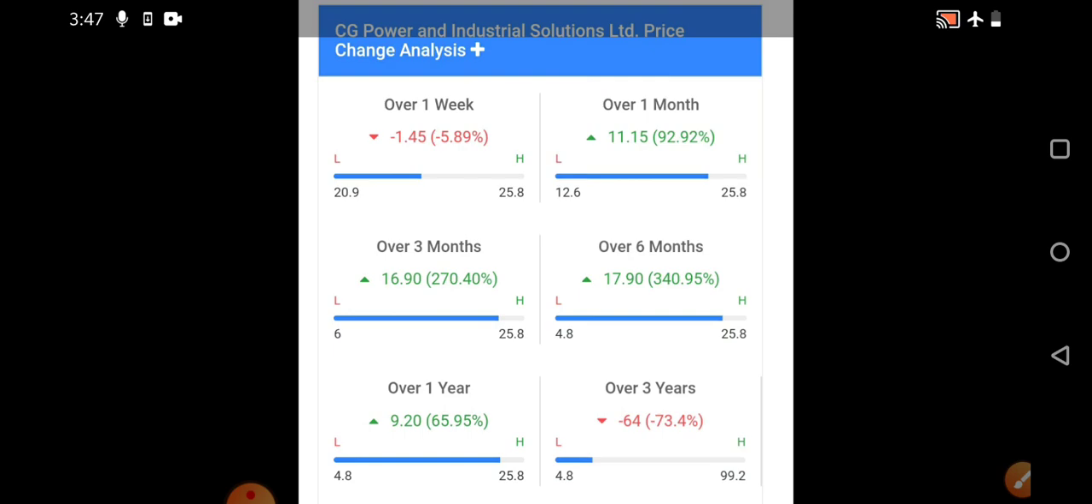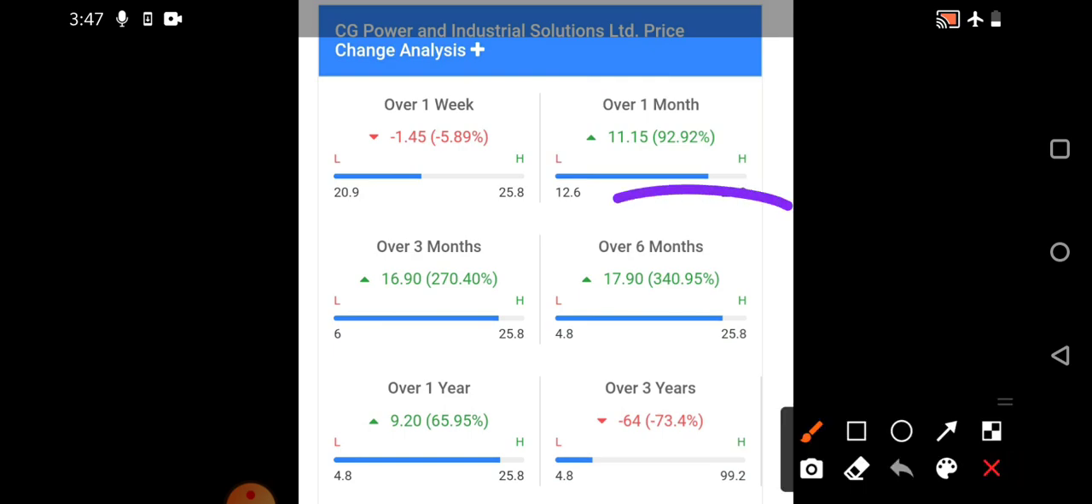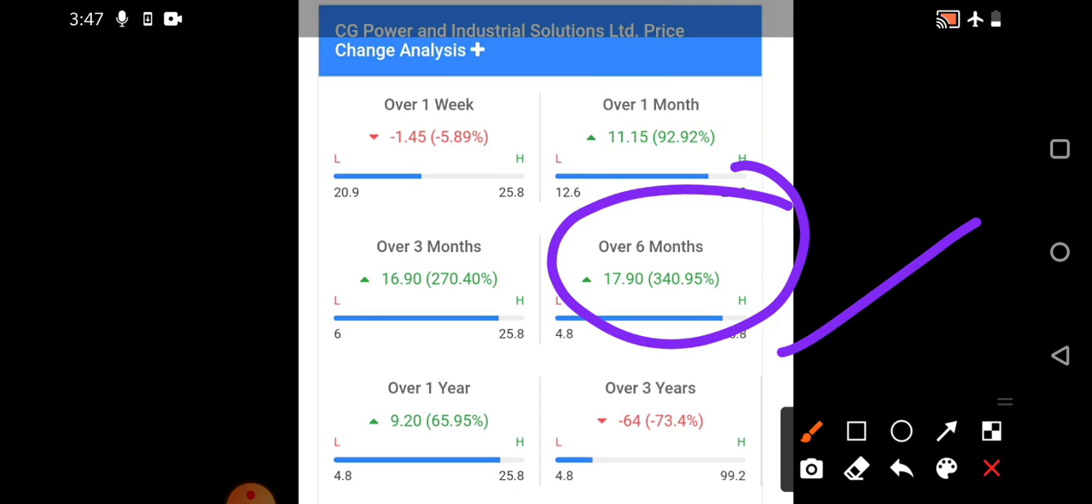Don't think that only a heavy amount will give heavy returns. It will give, but risk will also be there. If you are capable of taking that risk, then you can. You need to understand that, because many people enter with high quantity and then fall into a panic situation, wondering what to do. So to avoid that panic situation, you can invest small quantities. Understand that. Okay. So in 3 months, 270%, and in 6 months, 340%, you can assume 3 times your investment.